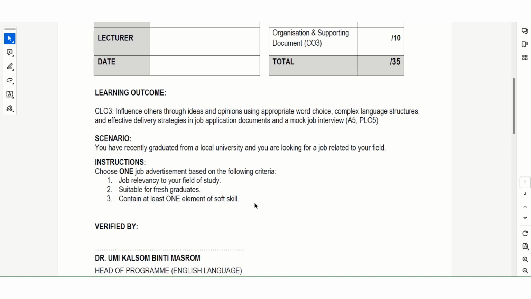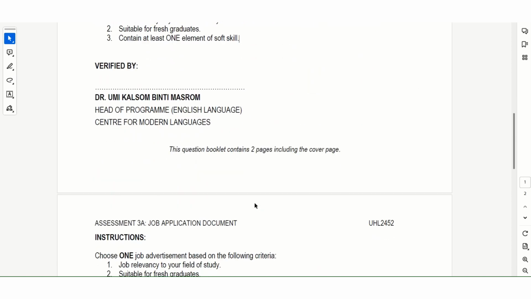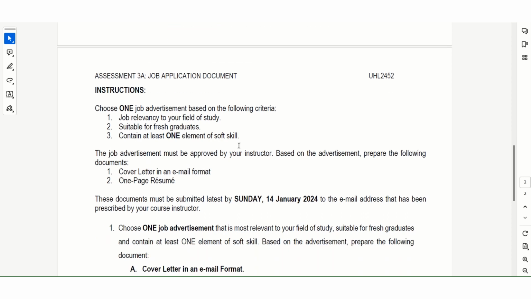You must be able to find a job advertisement that has the three criteria that we mentioned. We are not going to talk about this anymore because this is what I have presented earlier. So you must get the job advertisement approved by me.